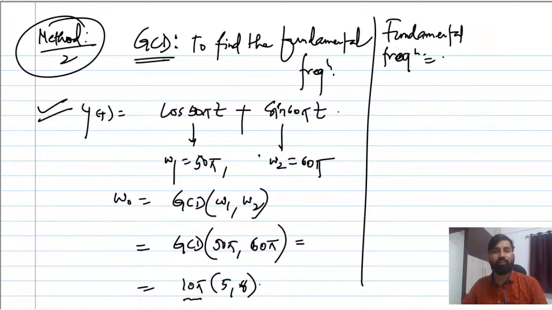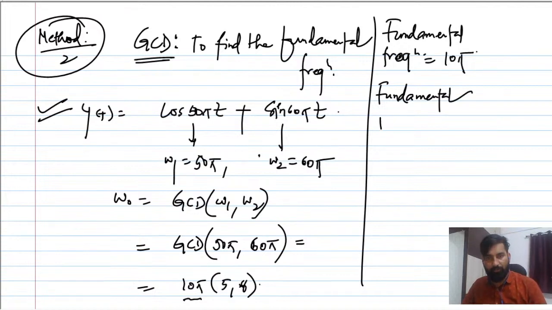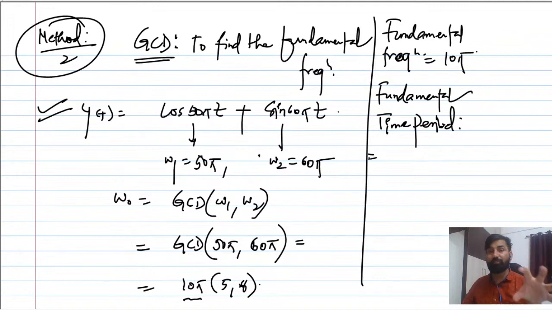And if you have got the fundamental frequency as 10 pi, so what is the time period here? The fundamental time period. In the exam, they will ask for the fundamental time period. This kind of question you can expect for 1 mark basically, but the concept is very important because the same concept will also be applicable when we study the Fourier series.